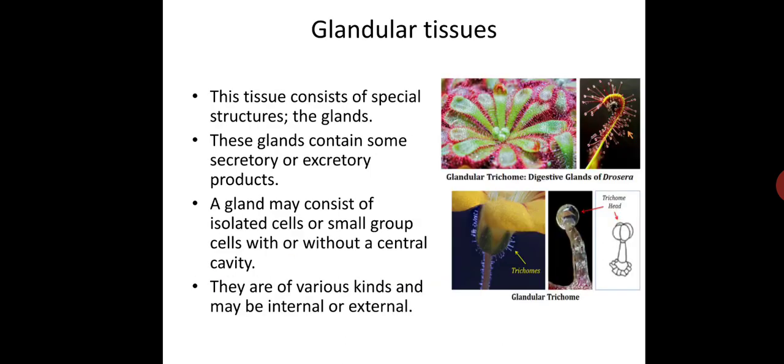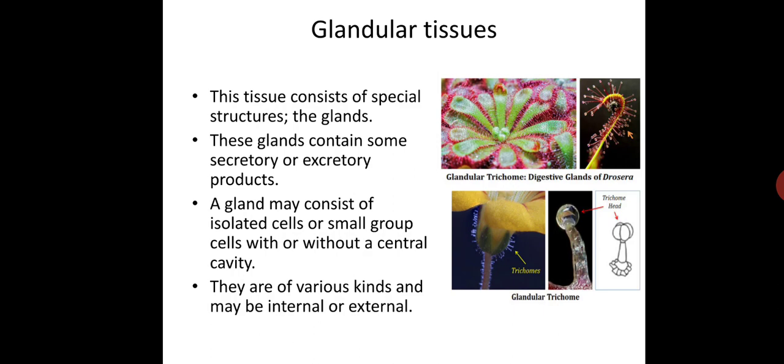Coming to the glandular tissues, also known as glands. The glands are well organized secretory structures composed of diverse types of cells. The secretory materials are produced and liberated by the protoplast of the cells. The substances may be at once exuded, as in the formation of nectaries, or they may remain stored in the cavity inside.